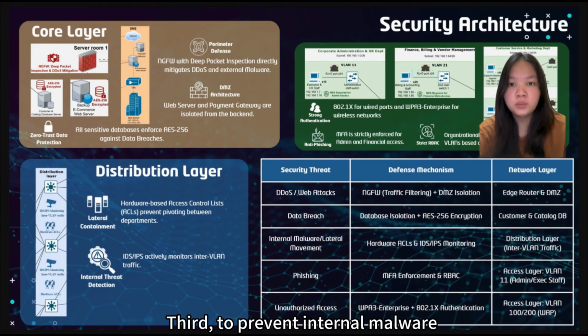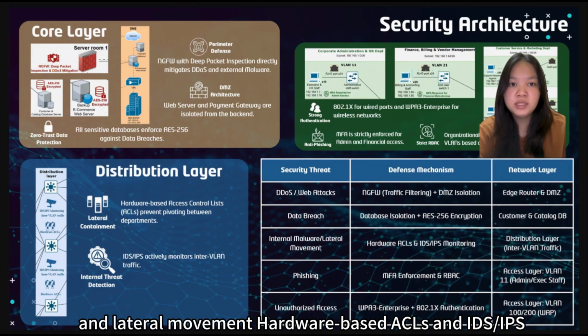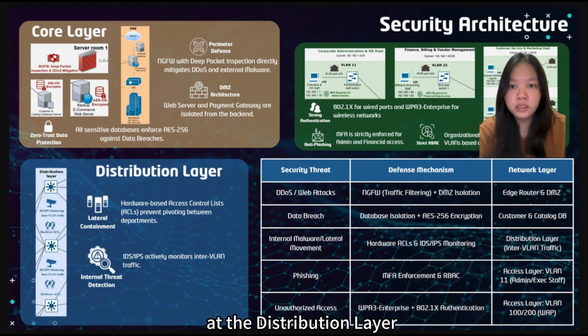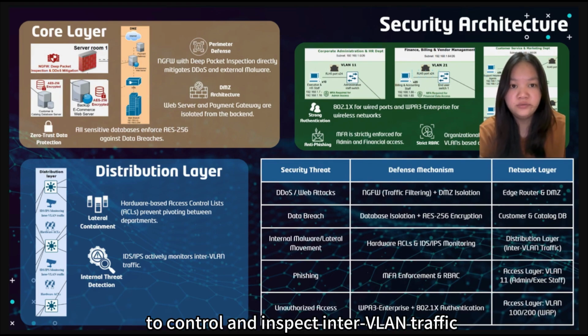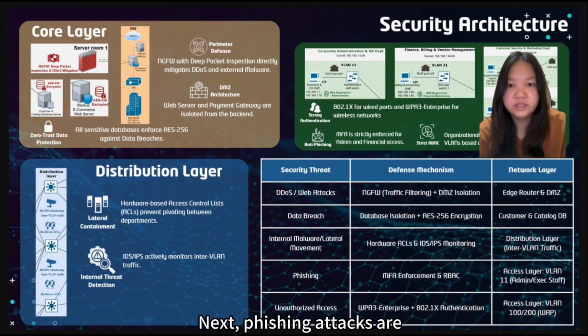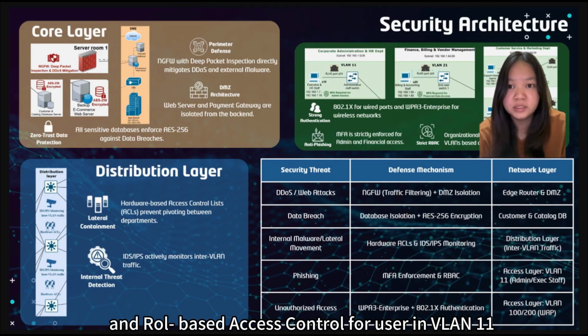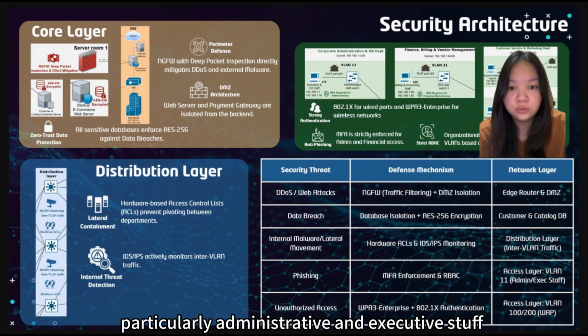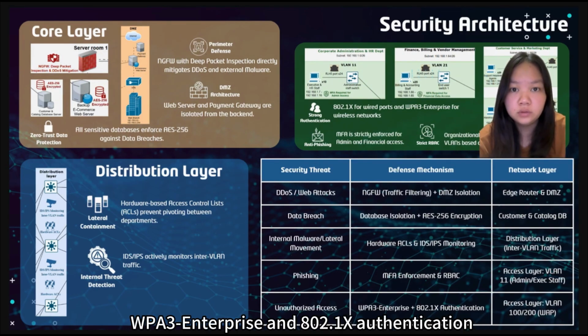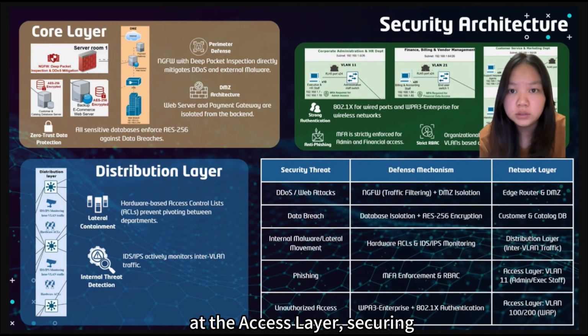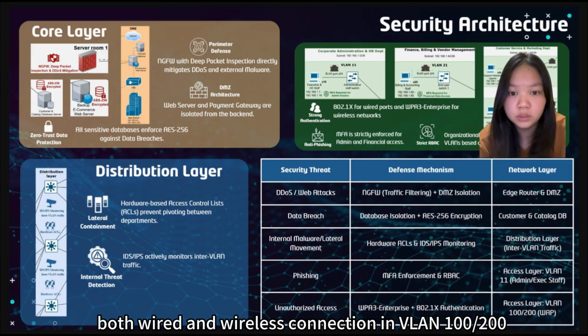Third, to prevent internal malware and lateral movement, hardware-based ACLs and IDS-IPS monitoring are deployed at the distribution layer to control and inspect inter-VLAN traffic. Next, phishing attacks are addressed through multi-factor authentication and role-based access control for users in VLAN 11, particularly administrative and executive staff. Finally, unauthorized access is prevented through WPA3 Enterprise and 802.1x authentication at the access layer, securing both wired and wireless connections in VLAN 100 and VLAN 200.